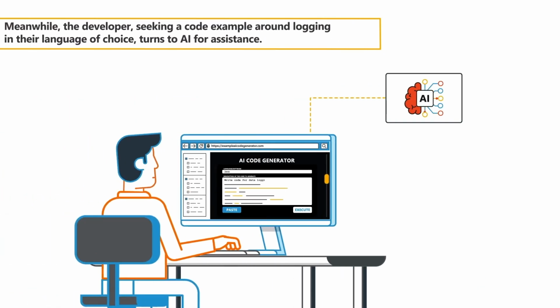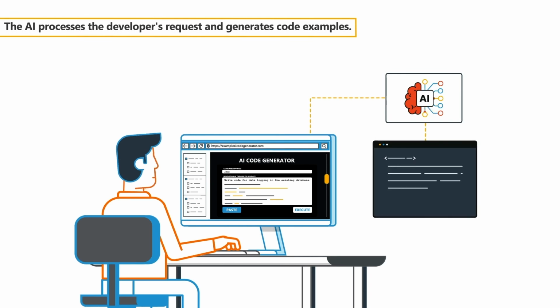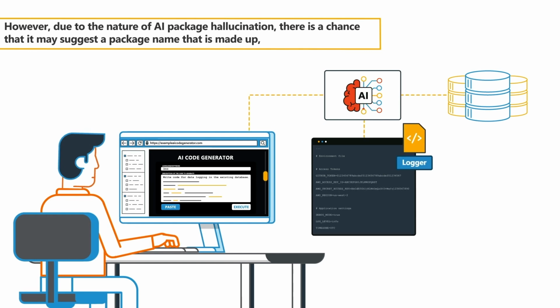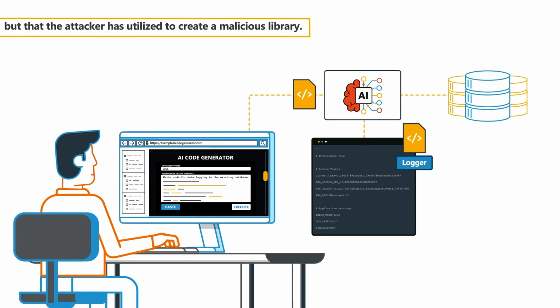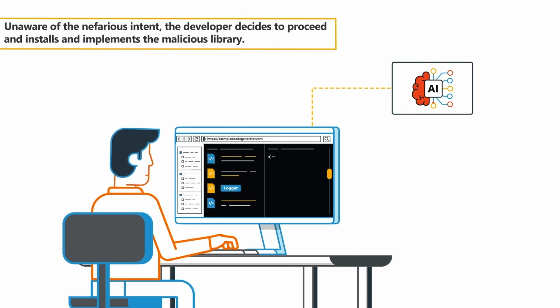Meanwhile, the developer seeking a code example around logging in their language of choice turns to AI for assistance. The AI processes the developer's request and generates code examples. However, due to the nature of AI package hallucination, there is a chance that it may suggest a package name that is made up, but that the attacker has utilized to create a malicious library. Unaware of the nefarious intent, the developer decides to proceed and installs and implements the malicious library.